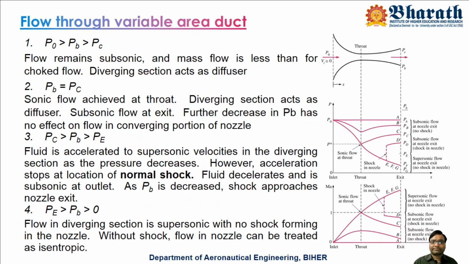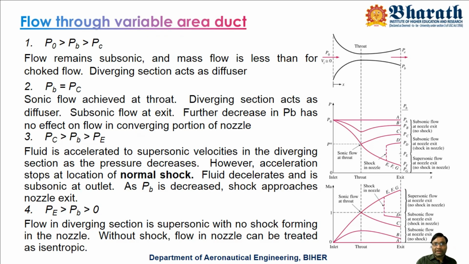Let us say that we have a converging diverging nozzle. Now we discussed inlet pressure. Let us say the pressure at the inlet is the stagnation pressure, and the pressure at the outlet is under various different conditions. Any fluid flow will happen only when there is a pressure difference.